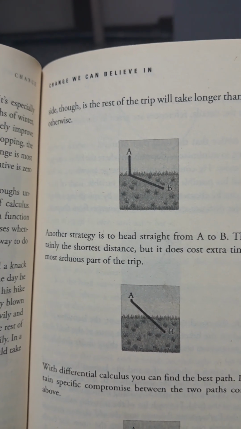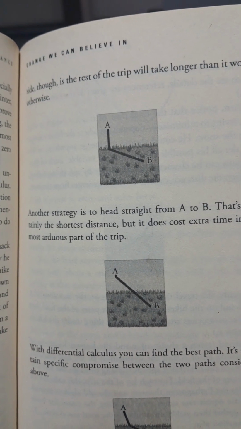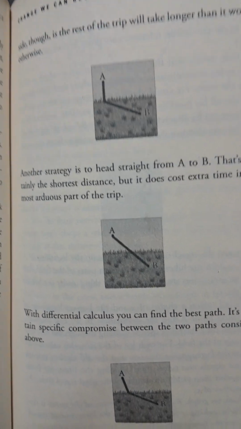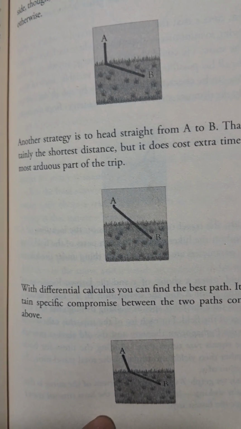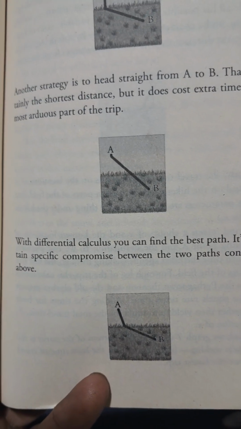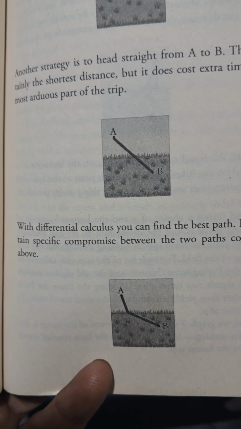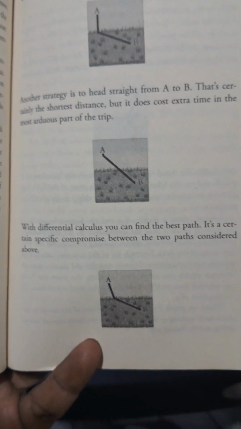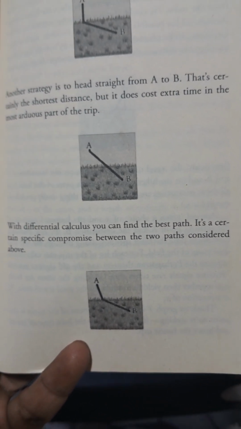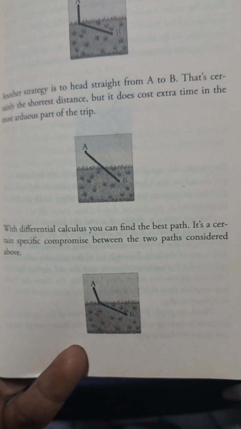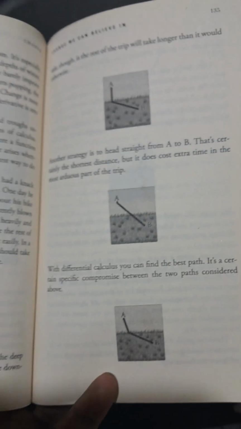See, to minimize distance in snow, you can go straight and then walk a longer distance in the normal field, or you can go the straight path, or you can choose some other point to change from snow to field. So with a different algorithm, you find the best path. It is a certain specific compromise between the two paths considered above. Okay, we want to minimize the time.